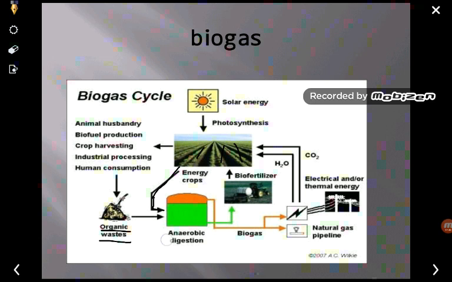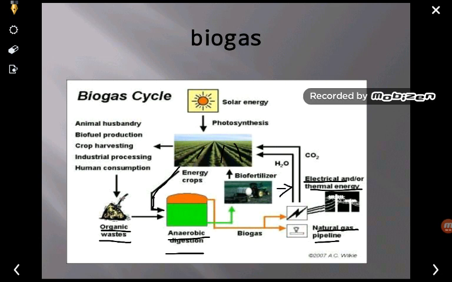So here the anaerobic digestion takes place and the gases are produced, and these gases can be converted into electrical energy or thermal energy, or if compressed, into natural gas, which can be transported by pipelines for cooking purposes. Even from this biogas plant, waste is again generated that can be used as a fertilizer, biofertilizer.